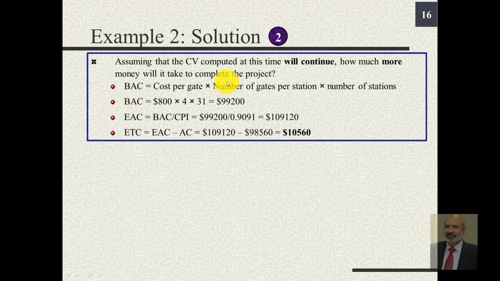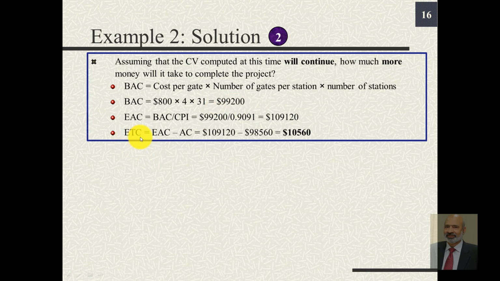Since there is cost variation, we need to determine EAC, estimate at completion, and using the relationship when CV computed is expected to continue, EAC is equal to BAC over CPI. BAC we found to be 99,200, CPI is 0.9091. So our EAC or the revised budget for the project is 109,120, slightly more than the initial budget.